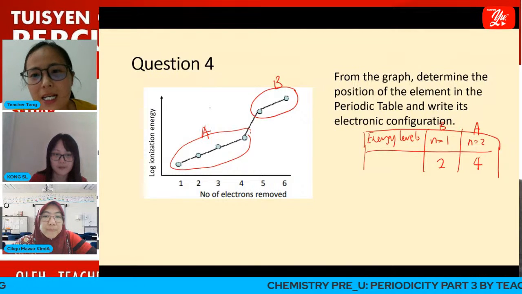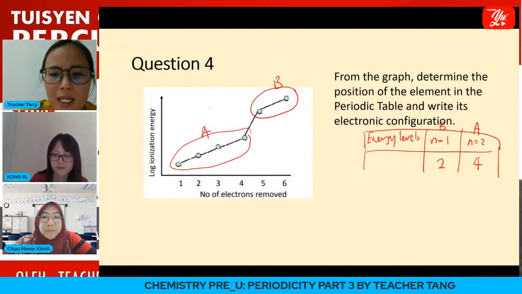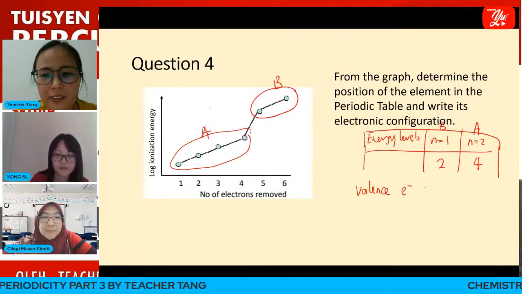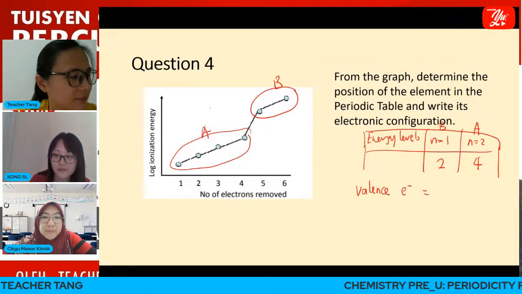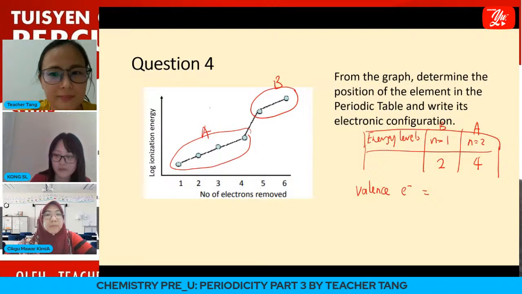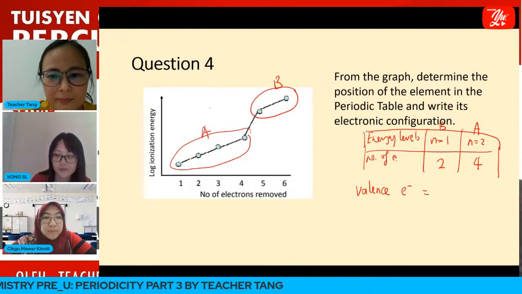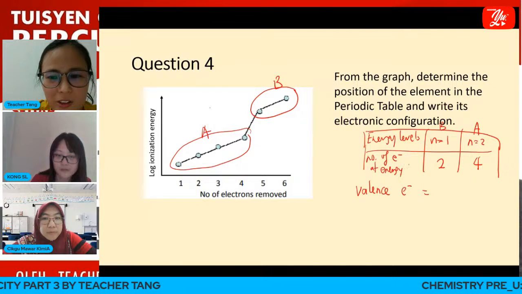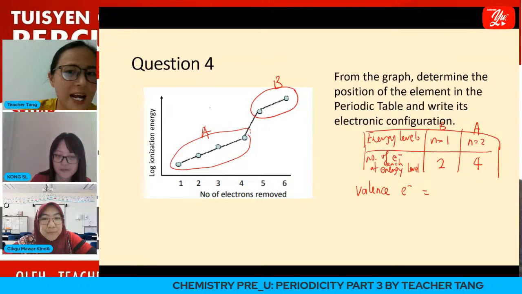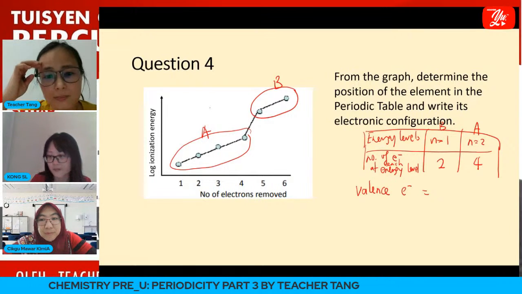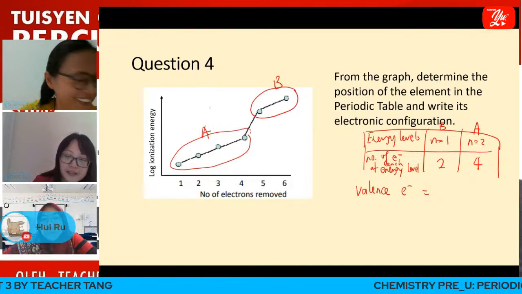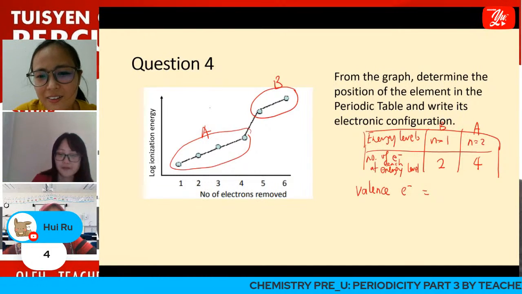Okay, from here, can you tell me how many valence electrons this element has? Answer from Puelu, 4. Very good.